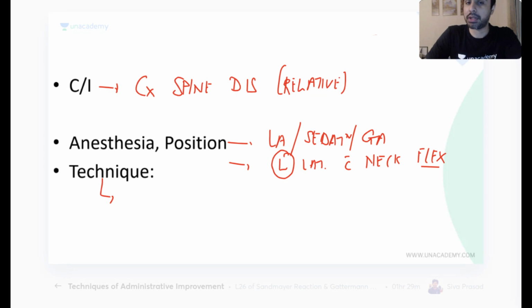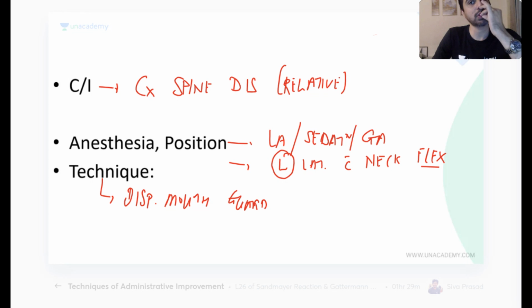When I'm doing an upper GI endoscopy, the first thing that I do is I don't put a Boyle-Davis mouth guard. I just put a disposable mouth guard. Means I put something which will keep the mouth open and the teeth protected. The reason for this is the mouth will remain open, and this will prevent the patient from biting the tube.